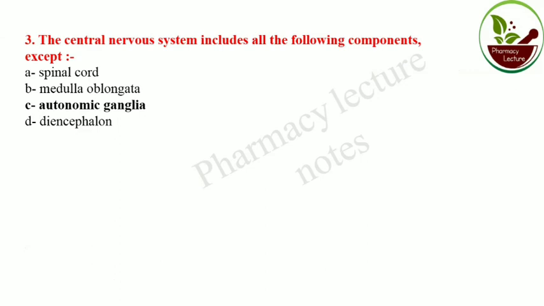The central nervous system includes all the following components except autonomic ganglia. Spinal cord, medulla oblongata and diencephalon come under the central nervous system. Central nervous system consists of brain and spinal cord, or medulla oblongata, diencephalon and spinal cord. Autonomic ganglia come under the autonomic nervous system. So the answer is autonomic ganglia.